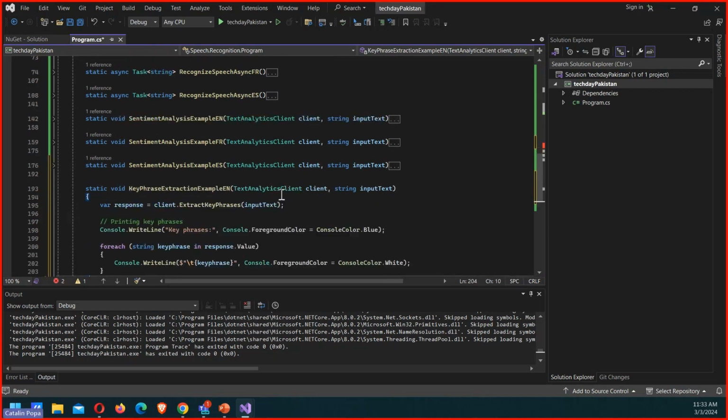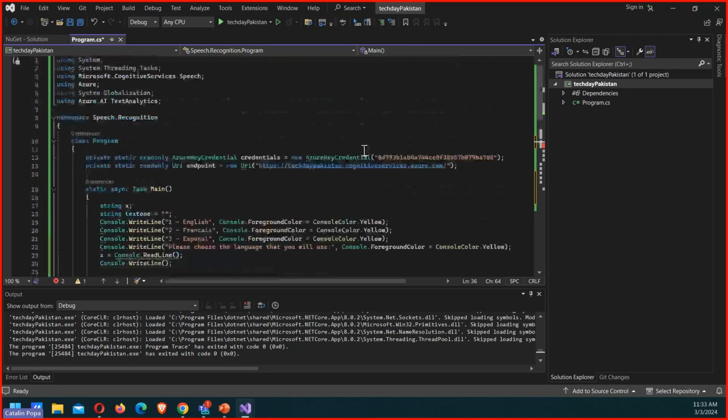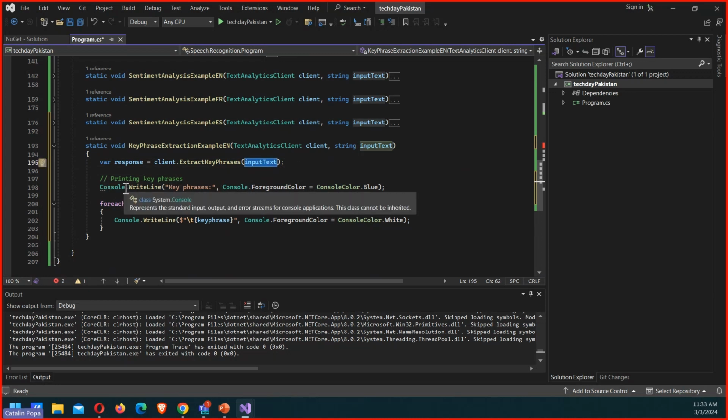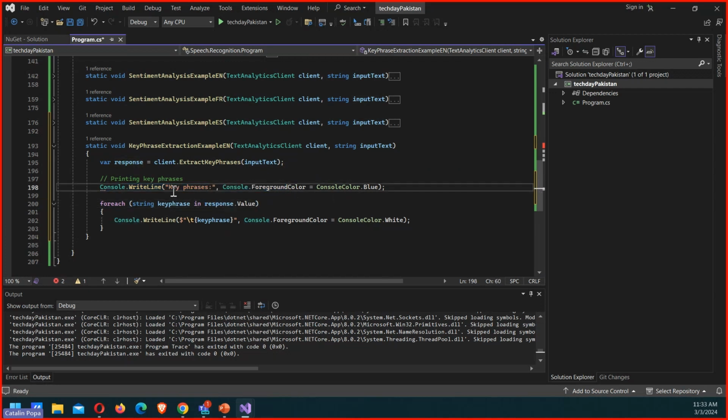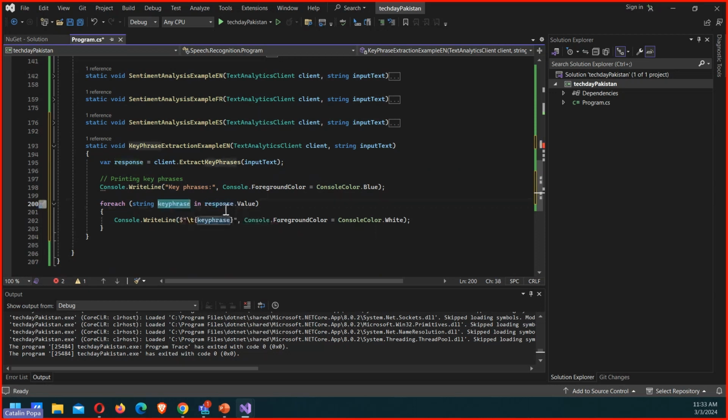Again, in the same manner as you've probably been used to so far, we're going to build another pretty simple function which gets as input the text that I have from speech to text, and the client that I defined earlier, the client being basically the credentials from this resource. The function, exactly like the other ones, makes use of a function named extract key phrases from the SDK that we installed. We input the text, and the Microsoft cognitive service will come back with a response saying, hey, the key phrases from the text you sent to be analyzed are these, each key phrase in the response.